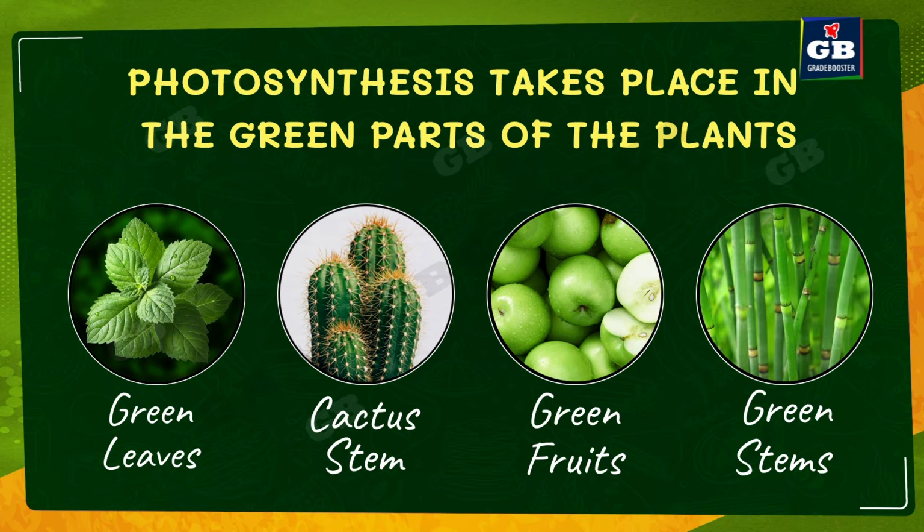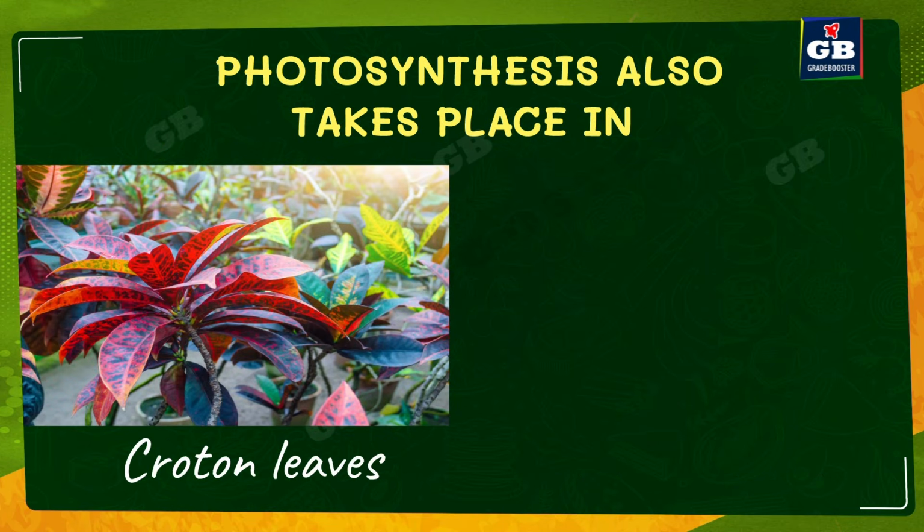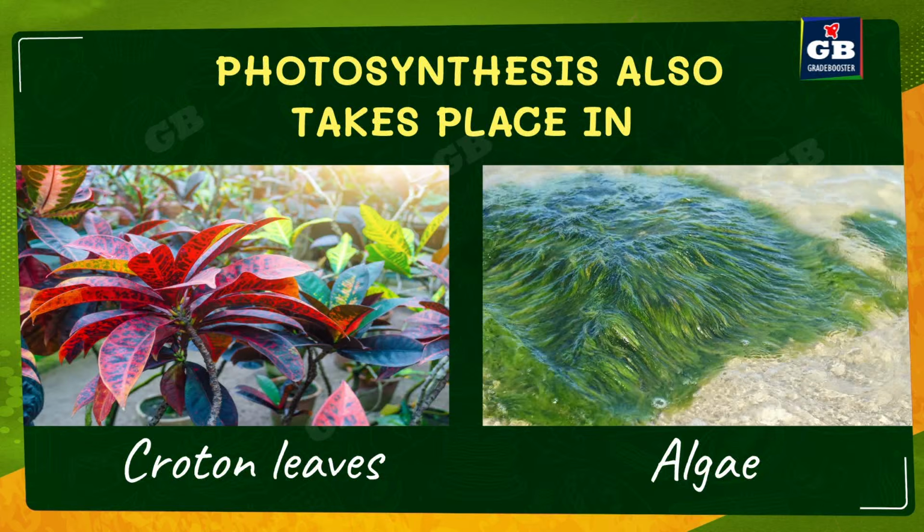Photosynthesis also takes place in two other cases. Let us see what they are. In croton leaves also photosynthesis takes place. You know the croton plants. Their leaves are in different colors and patches. These leaves also contain some pigments and carry out photosynthesis. And the other one, algae.